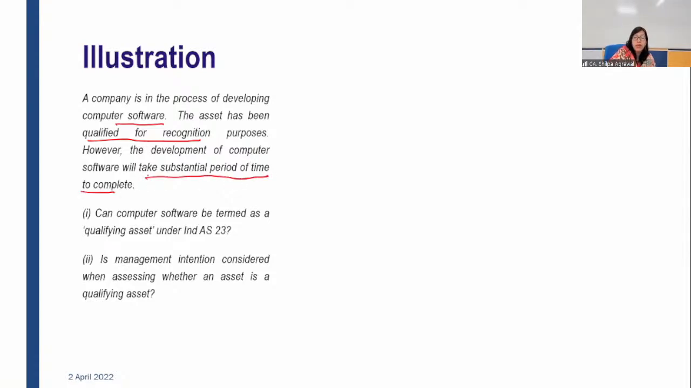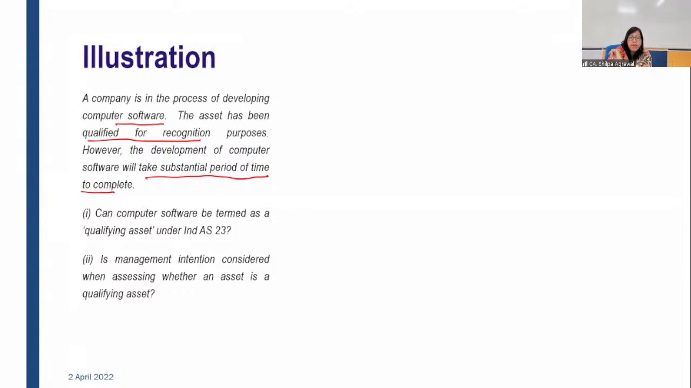This is important: a substantial period of time to complete. Can computer software be termed a qualifying asset under Ind AS 23? The first thing we mentioned was that Ind AS 23 is applicable for all kinds of qualifying assets: property, plant and equipment, intangible assets, investment property, any asset which takes a substantial period of time for its intended use or sale, and that asset is measured at cost. In such a situation, the borrowing cost standard will be applicable.